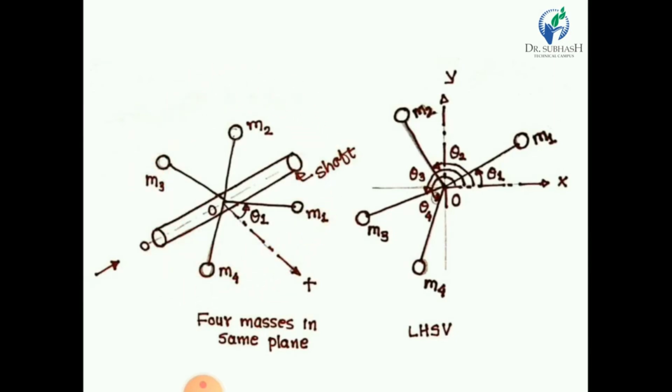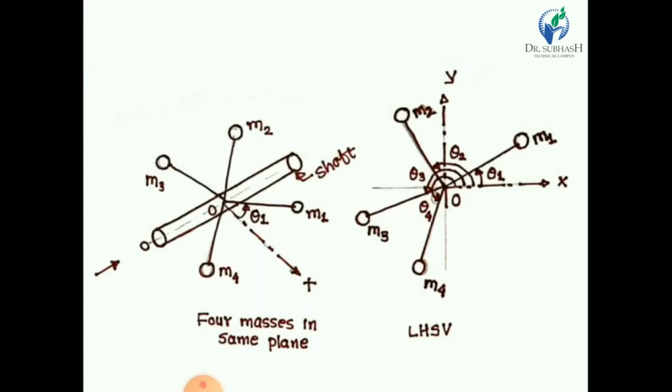If we draw the front view from this side for this configuration, we see all masses are in a single plane. Now if we see from that side and draw, we consider this line OX, a horizontal line, and this point O. OX is the horizontal reference line, and by considering this reference line, if we draw a left hand side view, then we obtain this kind of configuration.